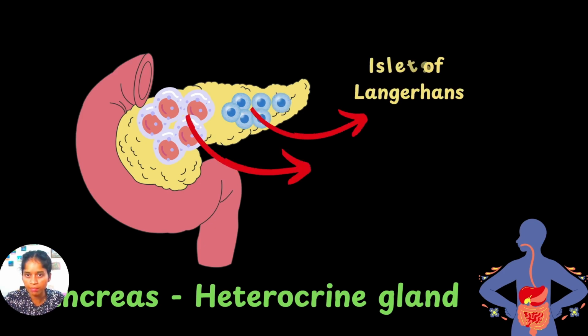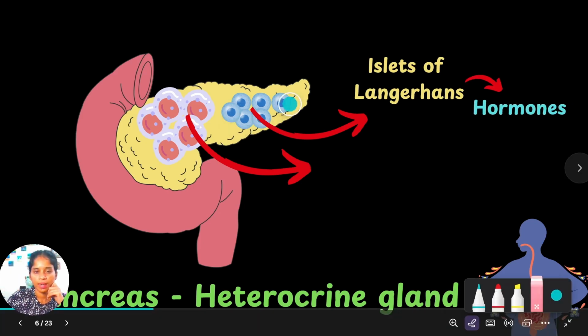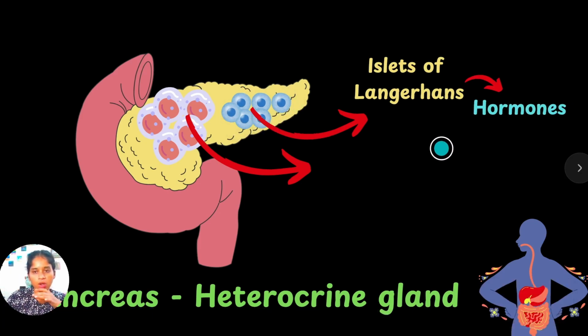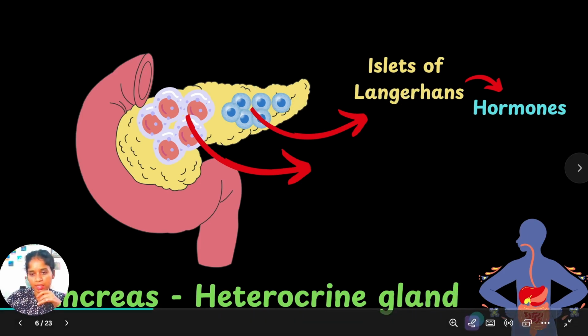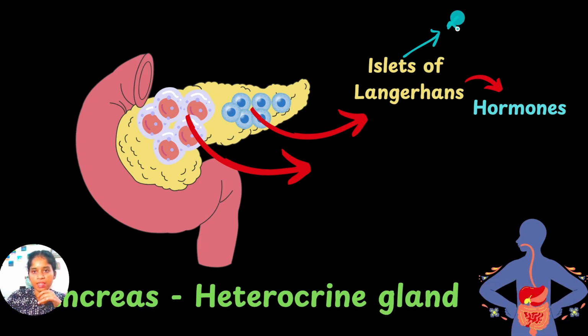This is the endocrine part. The endocrine cells of the pancreas are called islets of Langerhans. You might have studied, right? Islets of Langerhans cells secrete hormones. So the endocrine part of the pancreas secretes hormones, and the endocrine cells are called islets of Langerhans. Islets of Langerhans consist of two types of cells, alpha cells and beta cells, right?